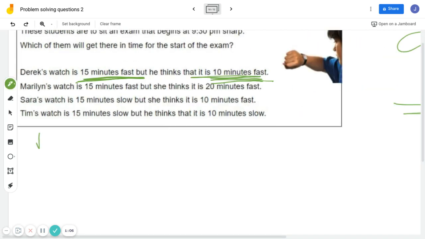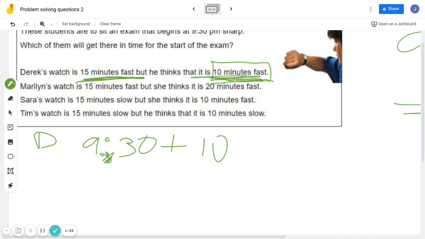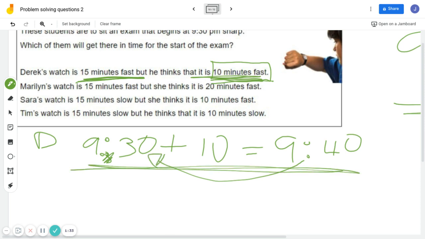So Derek, let's just do D for Derek. Derek knows his watch is 10 minutes fast. He wants to be at the exam at 9:30. He thinks his watch is 10 minutes fast, so what he does is he adds 10 minutes. So he says, when my watch says 9:40, it is actually 9:30. All right, so this is what Derek is thinking over here.